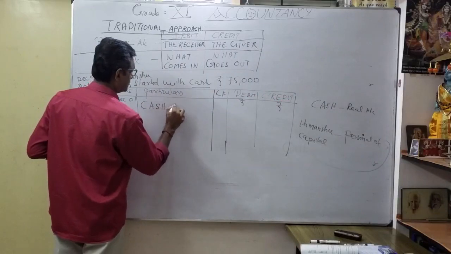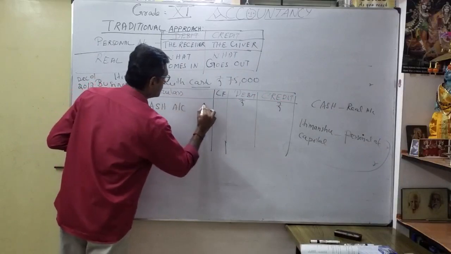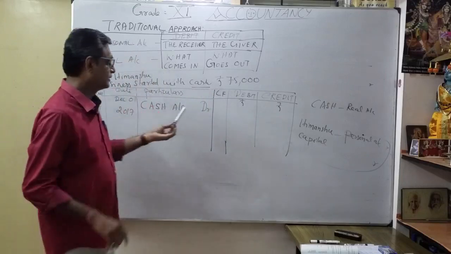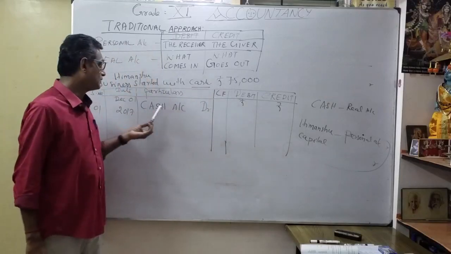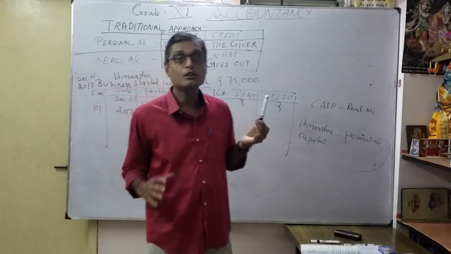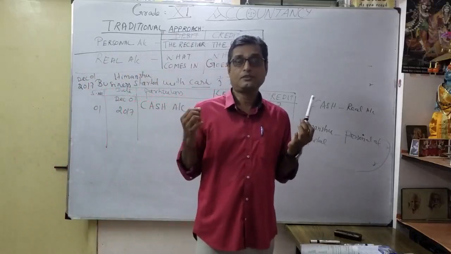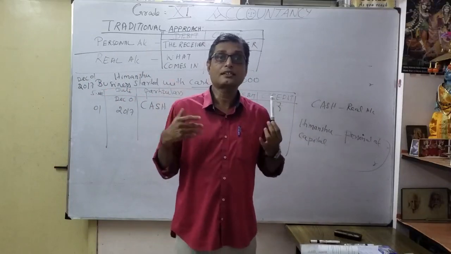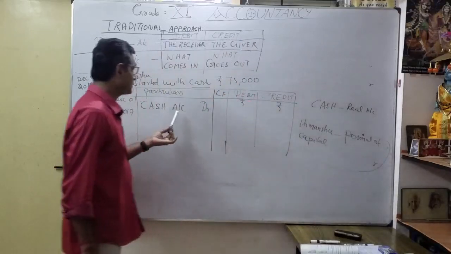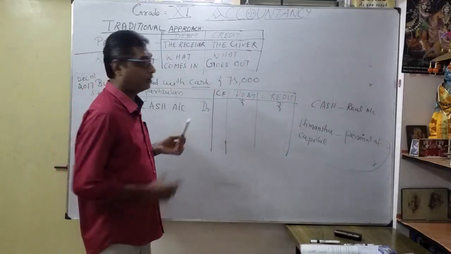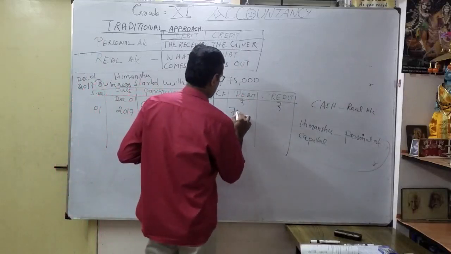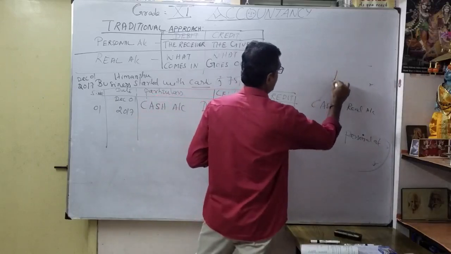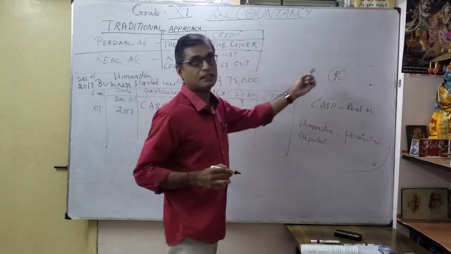Cash account, I put it here: debit. This is nothing but debit. So cash account debtor, where the E is silent: D-E-B-T-O-R. Cash account debtor, 75,000. Why is it a real account?